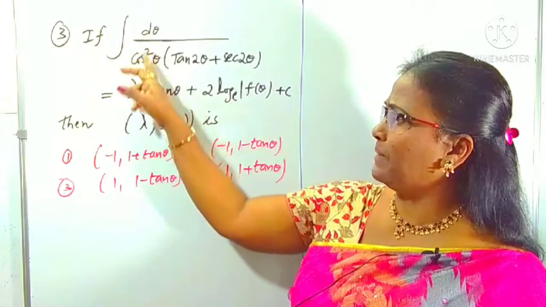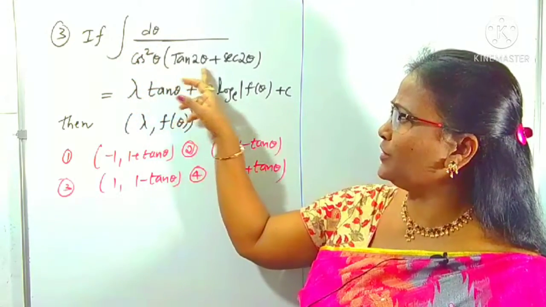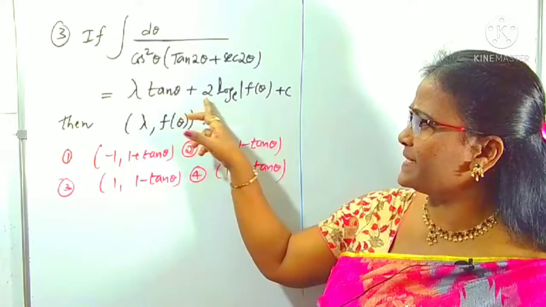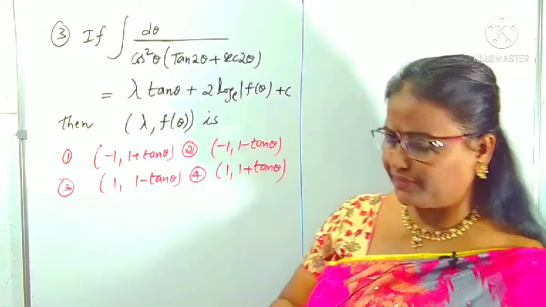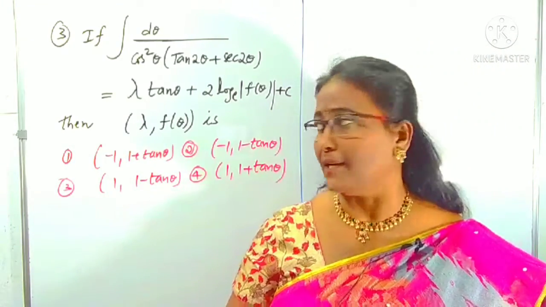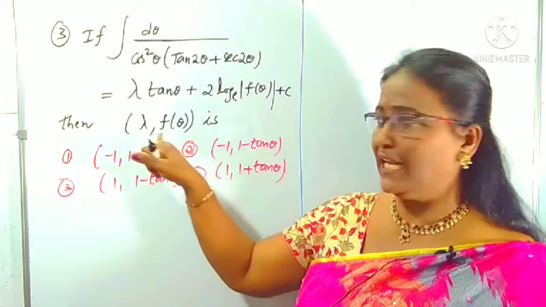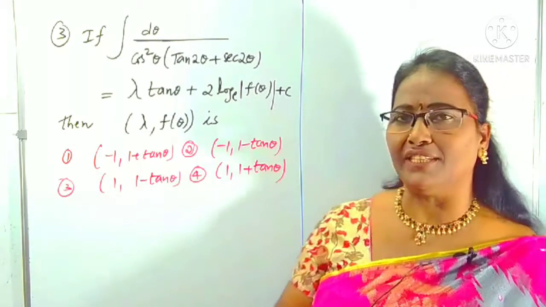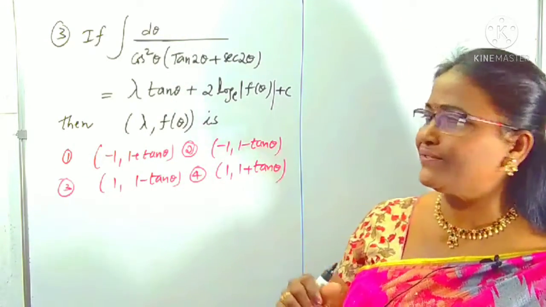If the integral of d theta by cos square theta into tan 2 theta plus sec 2 theta is given as lambda tan theta plus 2 log of mod f theta, then the question is asking for the lambda value and the f theta function, which you have to find out. Okay, what are the options also given here? Let us just concentrate on this question.